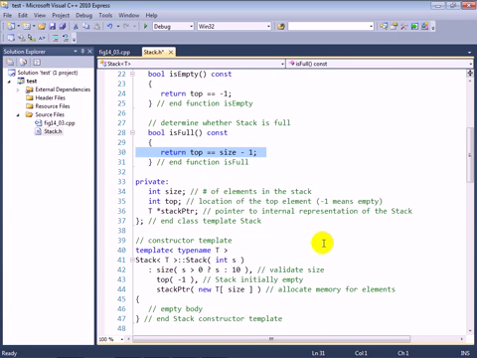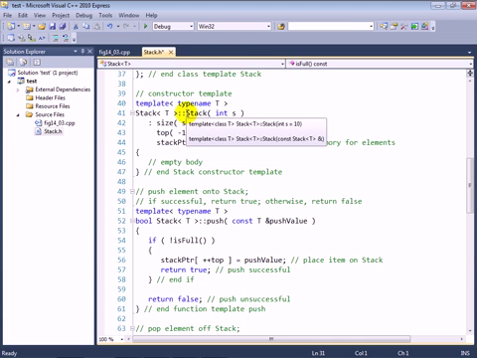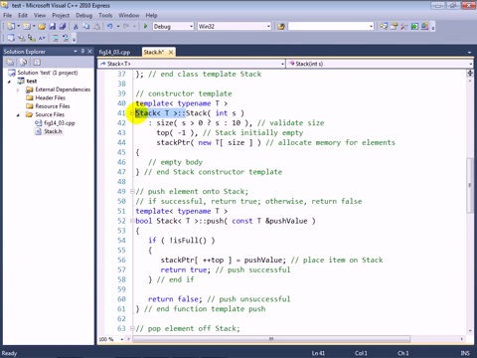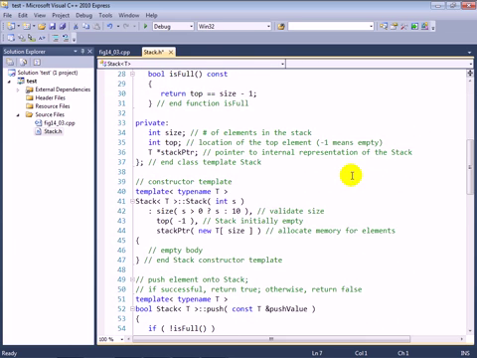Now, separately, right below the class, we have a couple of additional member function definitions. And if you are going to define a member function outside of the class, you must specify that the function is within the scope of the class. Now, any member function of a class which is a class template is going to be a function template. So we start with the same template line that we have at the beginning of our class definition. Then we specify the scope of which class this particular member function belongs to.